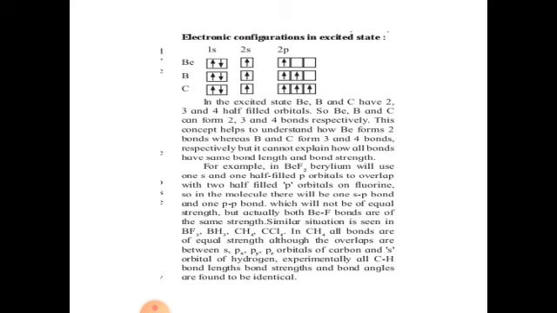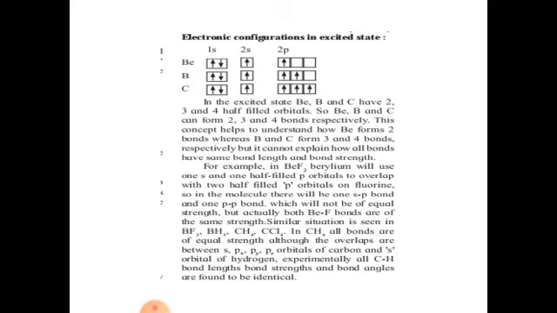But it cannot explain how all bonds have the same bond length and bond strength. For example, in BeF2, beryllium will use one s and one half-filled p orbital to overlap with 2 half-filled p orbitals on fluorine. So in the molecule there will be one sp bond and one pp bond, which will not be of equal strength, but actually both Be-F bonds have the same strength. A similar situation is seen in BF3, BH3, CH4, CCl4.